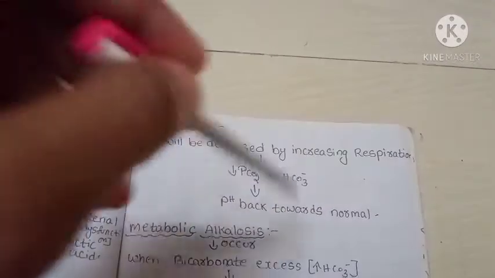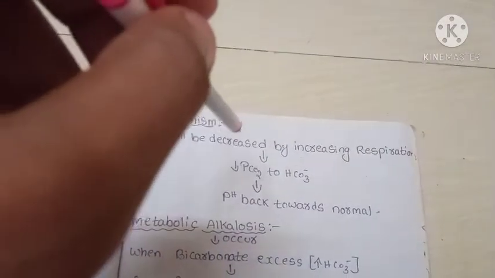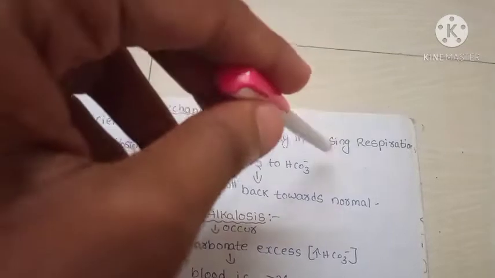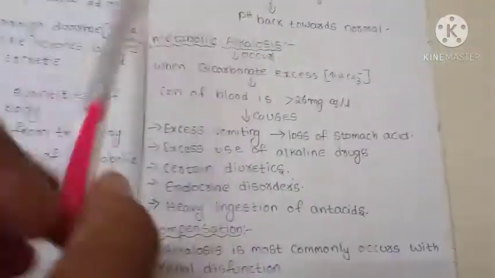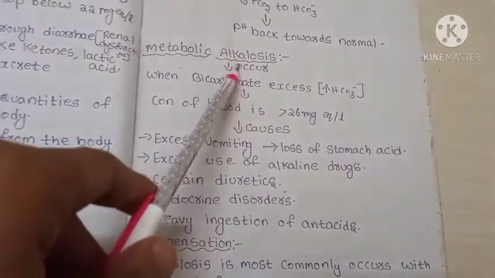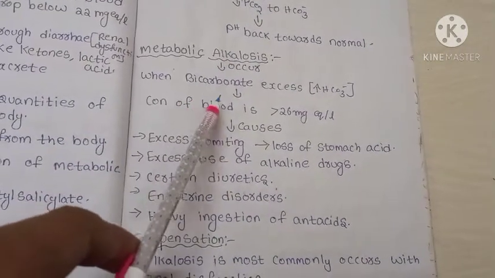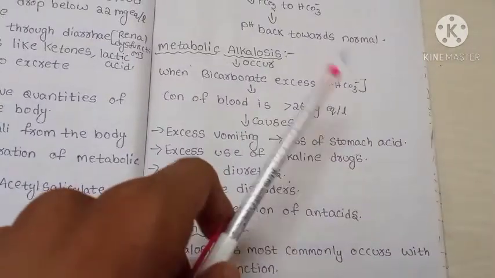This is the overall mechanism. pH will be decreased by increasing respiration. Okay, now metabolic alkalosis. It occurs when bicarbonate ions are in excess.